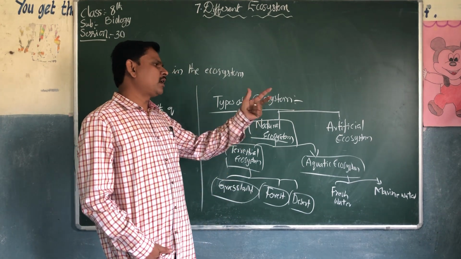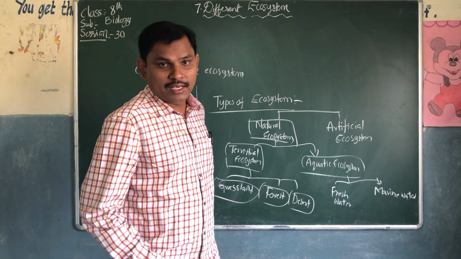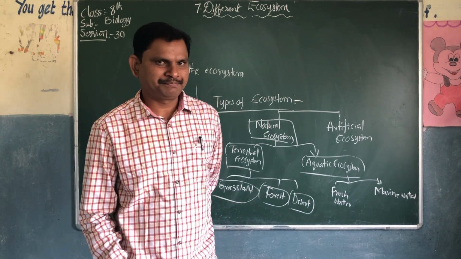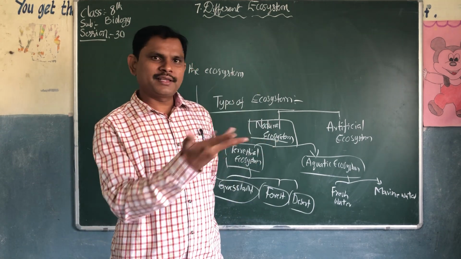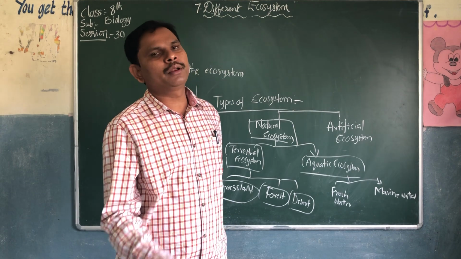Natural ecosystem, artificial ecosystem. What is an example of an artificial ecosystem? For example, a park is artificial, made by human beings.